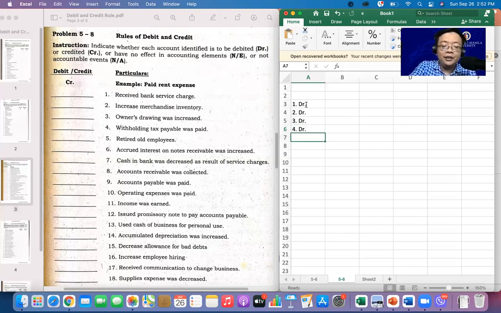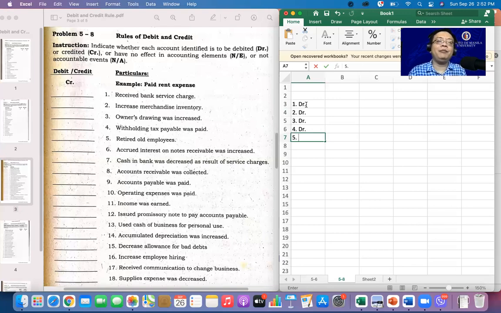Naintindihan ha? Retired old employees. Ano ibig sabihin nito? Retired old employees. Okay. So, walang sinabi if we paid retirement fee. Basta sinabi lang retired old employees. Yes, it will have an effect in our accounting elements. Pero walang sinabi kasi if we pay. All right. So, if we retire an old employee, what will happen?